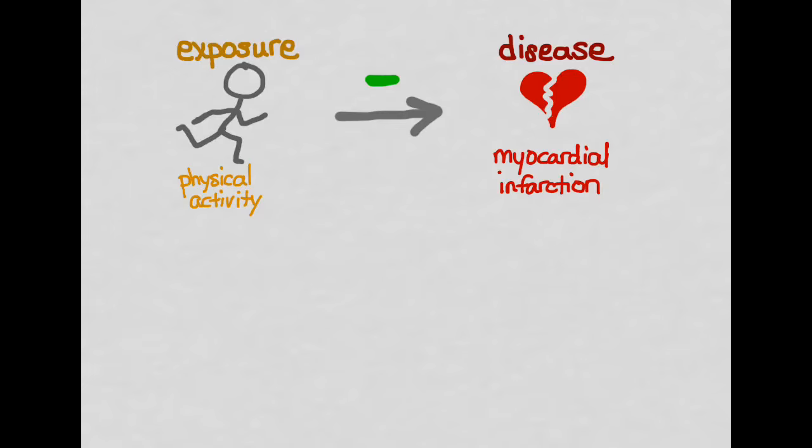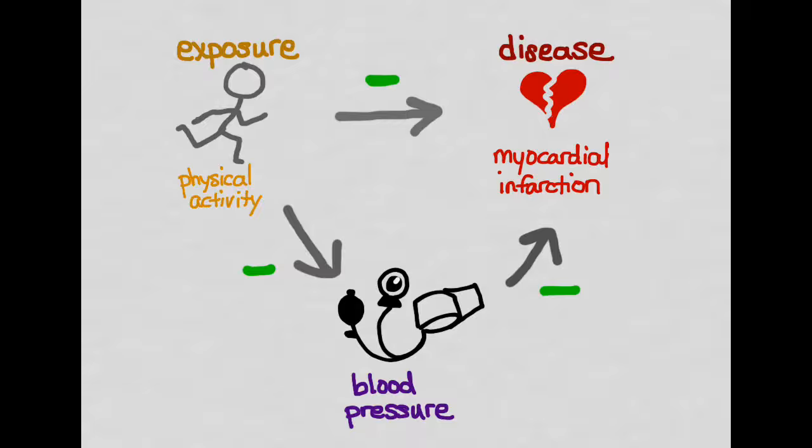So let's just consider one more scenario. So here we have, again, our exposure is physical activity, and our disease is myocardial infarction. And in this case, we do have a variable that is associated with the exposure and the disease. So that is blood pressure. So we know that people who are more physically active also have reduced blood pressure, and reduced blood pressure is related to reduction in myocardial infarction. However, this is not a confounding variable. Why? Because it's part of the causal pathway between the exposure and the disease.